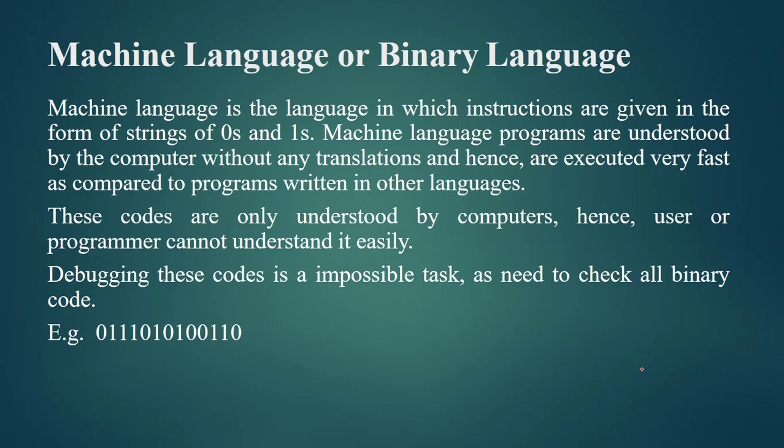Well, machine language is a language in which instructions are given in the form of strings of zeros and ones. Fine. Here 0 and 1 are two numbers which can be used for representing electric signals. Here 0 stands for off and 1 stands for on signal. Fine. So whenever you are typing a bit as 0, it means there is no electric current, and whenever you are typing a bit as 1, it means there is a presence of electricity. Fine. Now these machine language programs are understood by the computers without any translation, because here 0 and 1 represent the state of electric current and our computer is an electronic device.